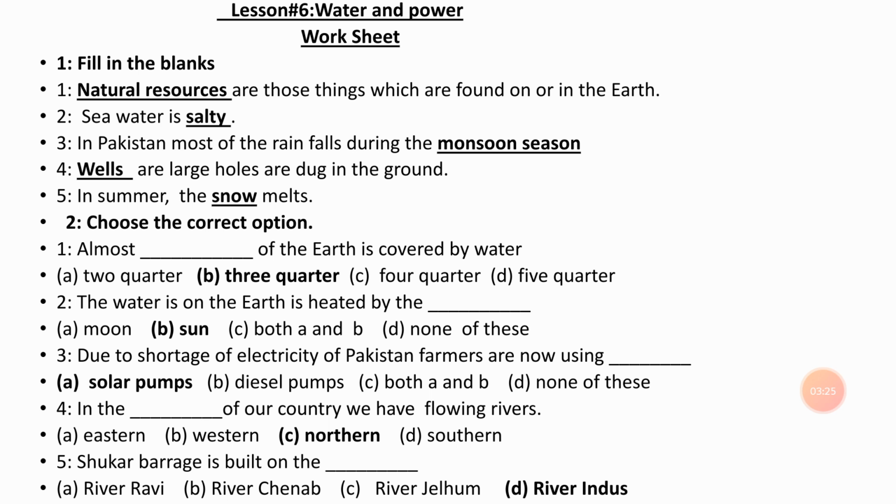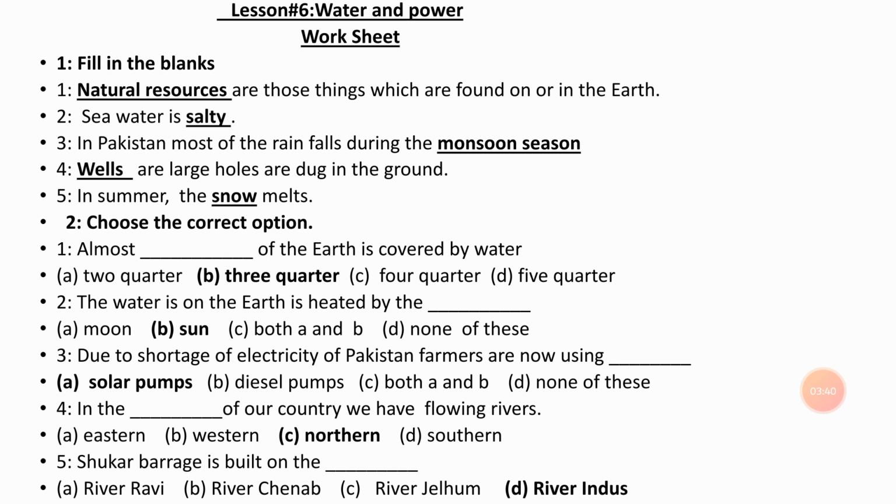Lesson 6. Water and power worksheet. Number 1. Fill in the blanks. Number 1. Dash are those things which are found on or in the earth. Answer is natural resources are those things which are found on or in the earth.